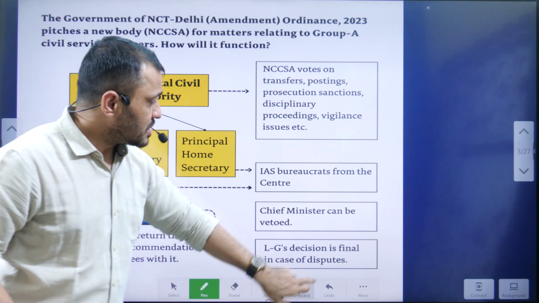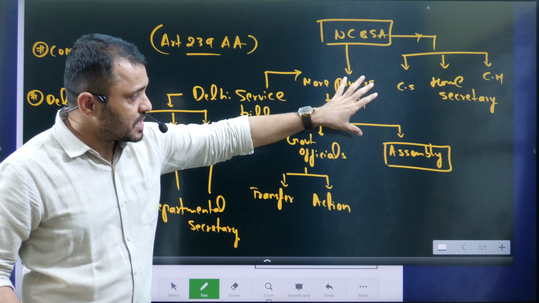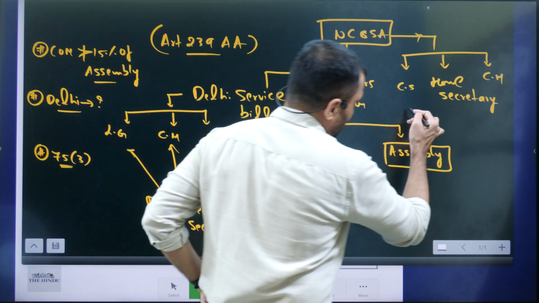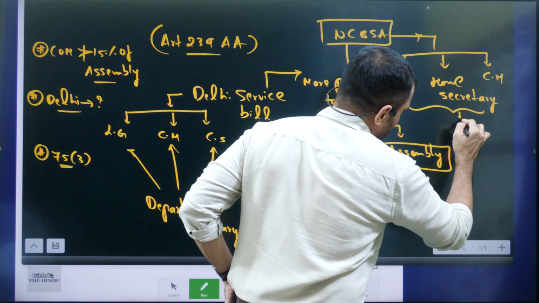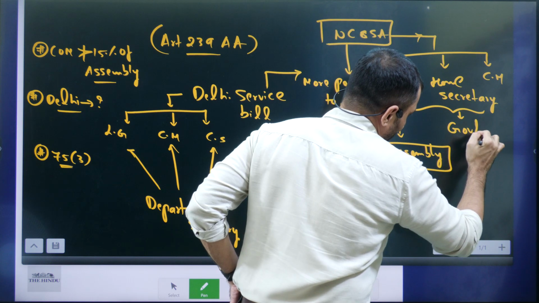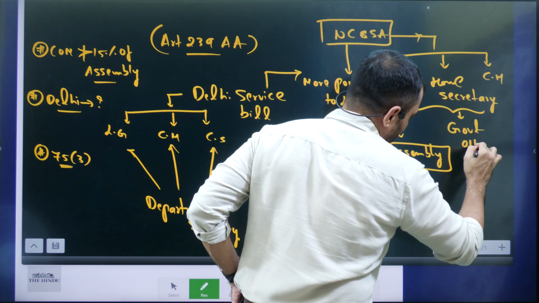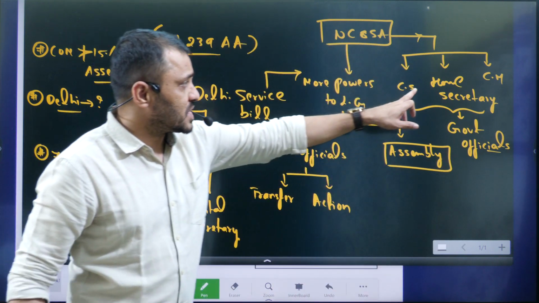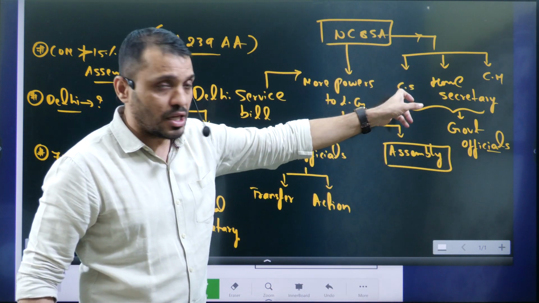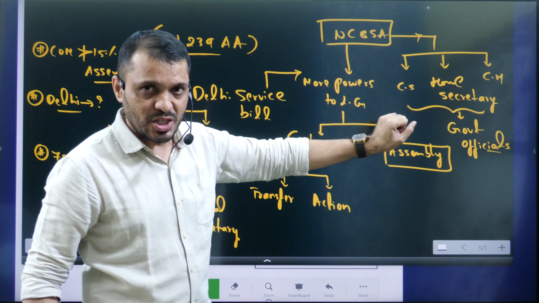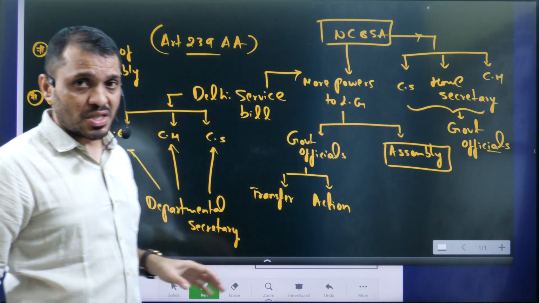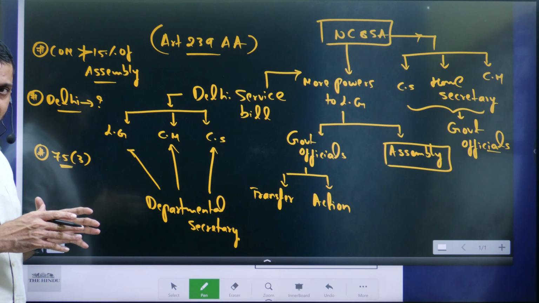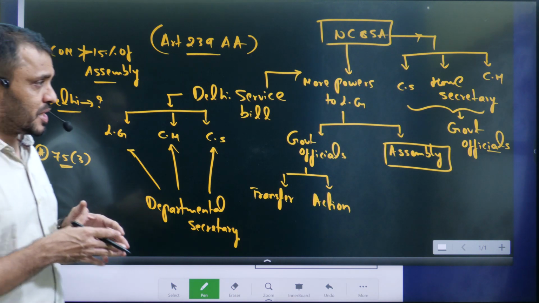That means in this particular National Capital Civil Service Authority, whose domination is there here? Again, government officials who will be appointed by the Union Government. If these two government officers take any decision, they can easily override the Chief Minister. That means here the Chief Minister's opinion is completely overtaken with the help of government officials.